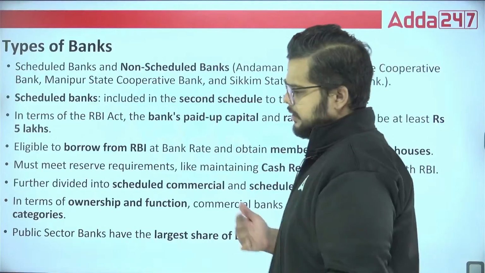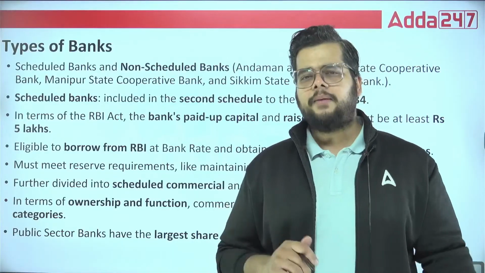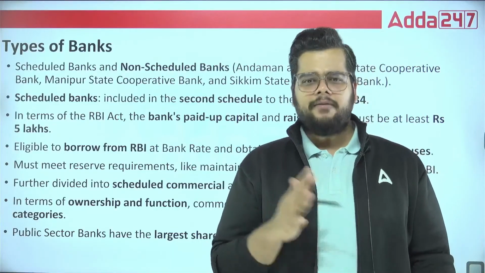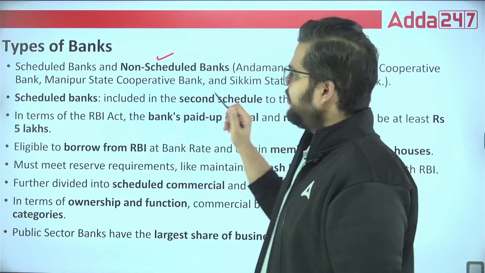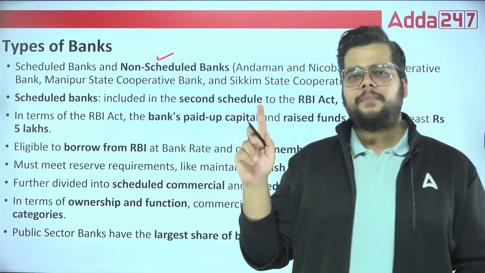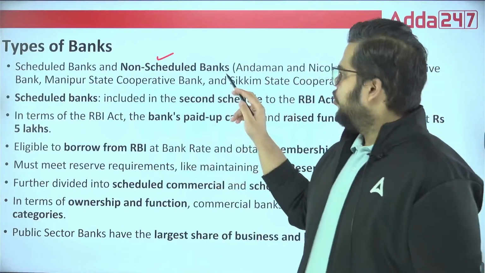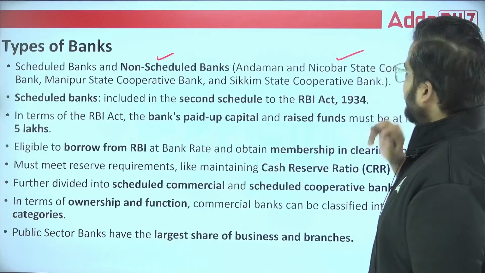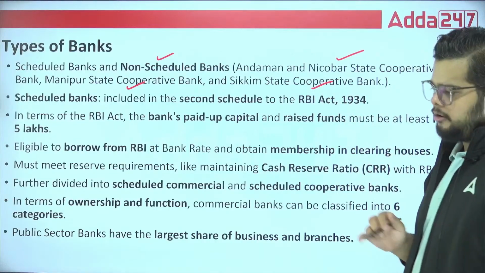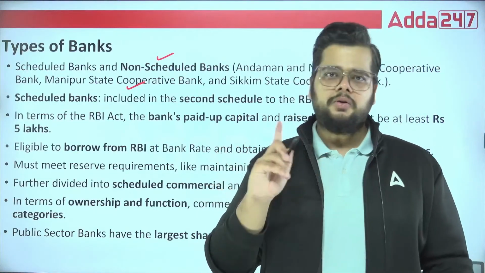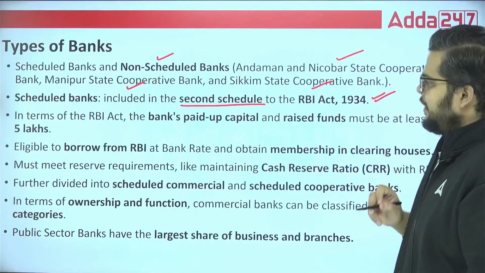As in the initial lecture, we said that we have 4 types of banks majorly: scheduled, non-scheduled, private and public sector banks. When I talk about scheduled and non-scheduled banks, what is the difference? Scheduled banks are those banks which are mentioned in the RBI Act, and in which schedule? In Schedule 2. Non-scheduled banks, some examples in front of you: Andaman and Nicobar State Cooperative Bank, Manipur State Cooperative Bank and Sikkim State Cooperative Bank. All these 3 are examples of non-scheduled banks. The scheduled banks are included in the second schedule of the RBI Act 1934.